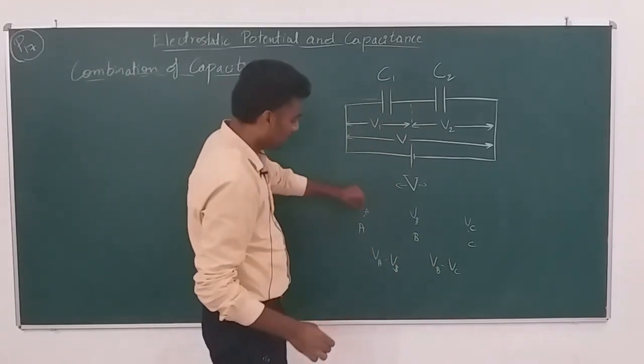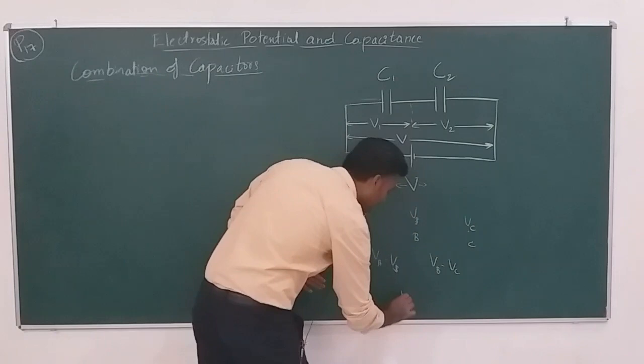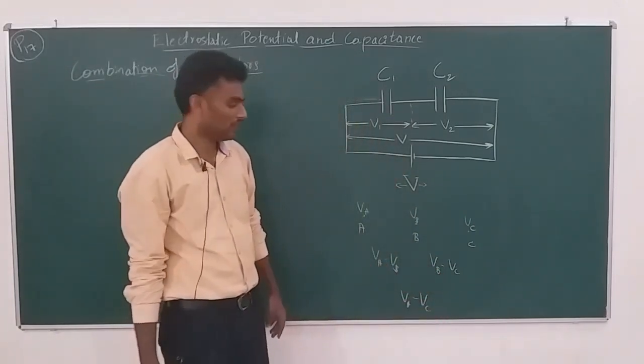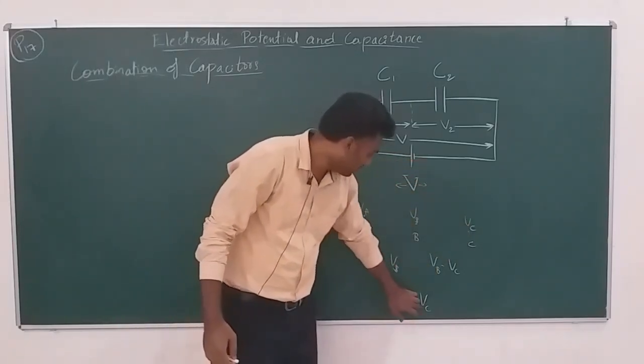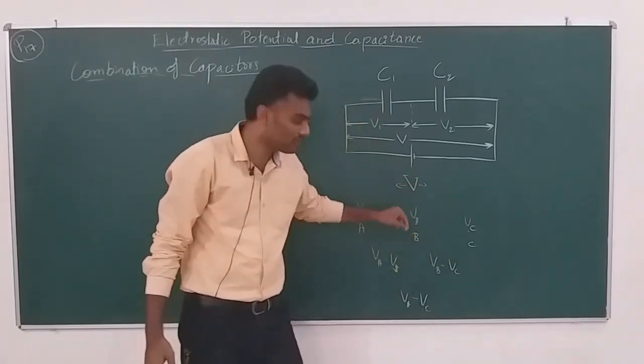The potential difference between A and C will be VA minus VC.